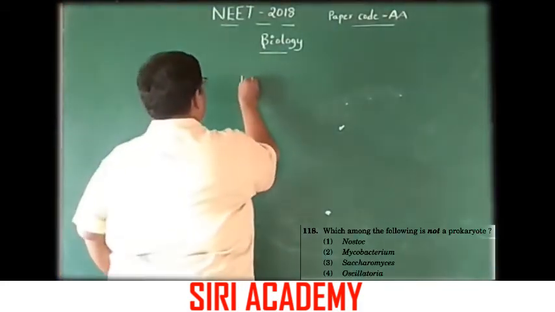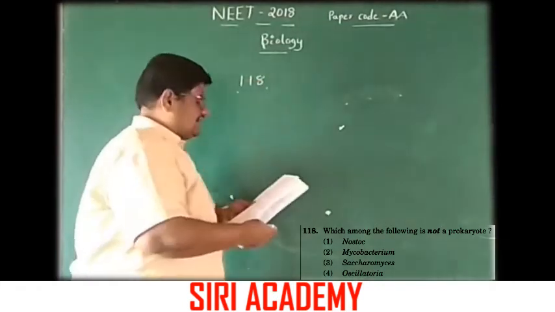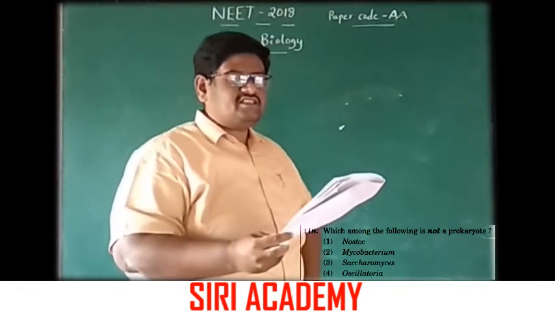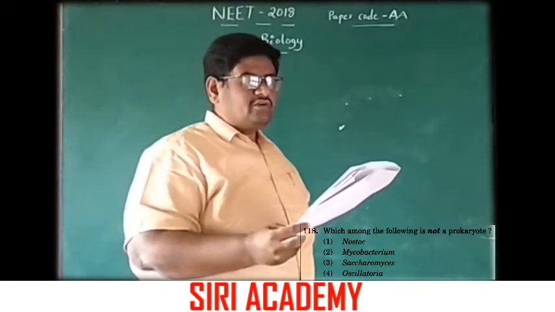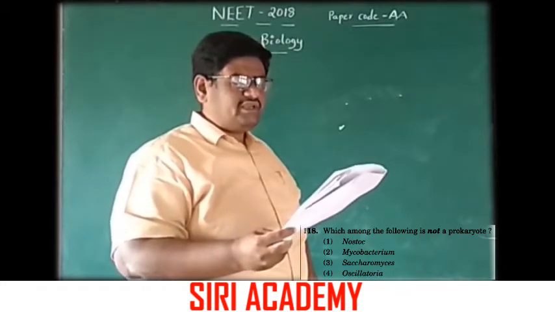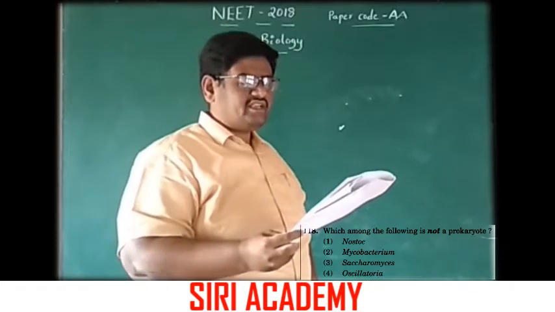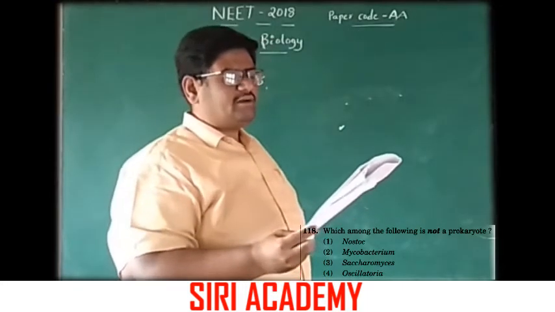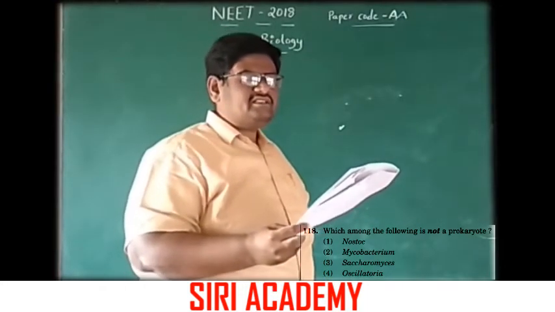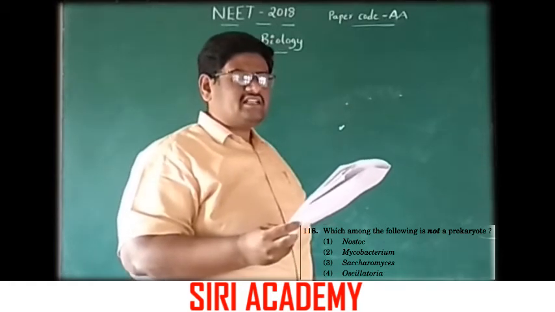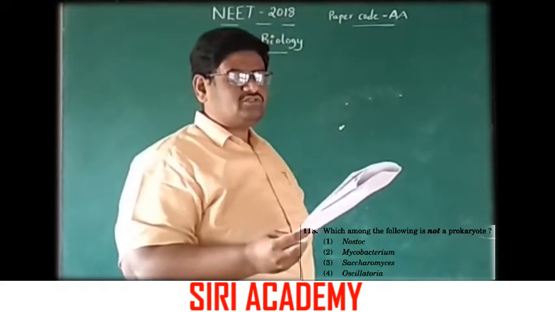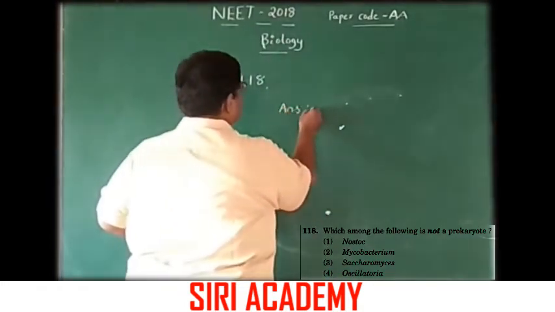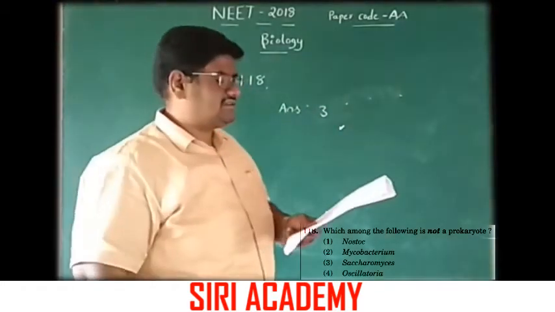Now we can go for question number 118. Which among the following is not a prokaryote? Option 1 Nostoc, 2 Mycobacterium, 3 Saccharomyces, 4 Oscillatoria. Here Nostoc is the blue green algae. Mycobacterium is the Actinomyces. Oscillatoria is also a blue green algae. Here Saccharomyces belongs to fungi. This is the eukaryotic organism. So answer is option 3, the correct answer.